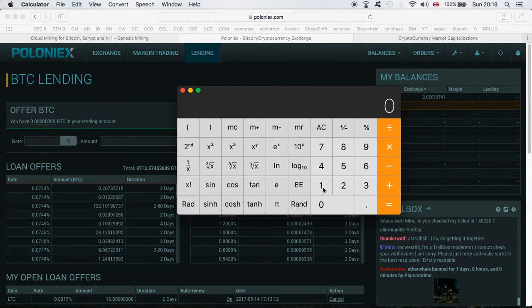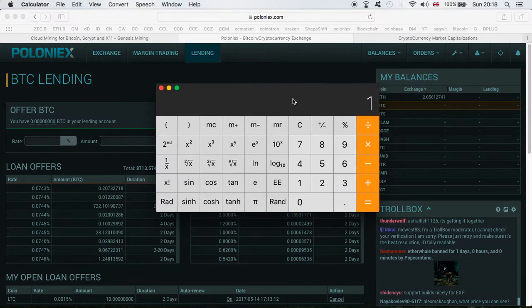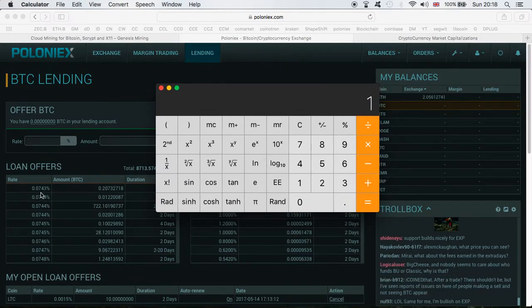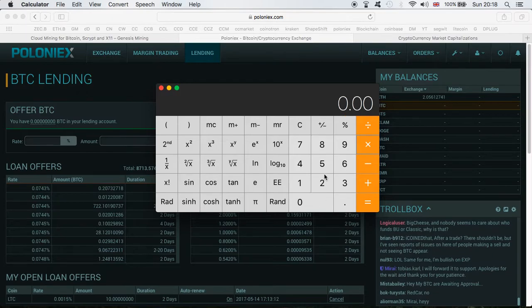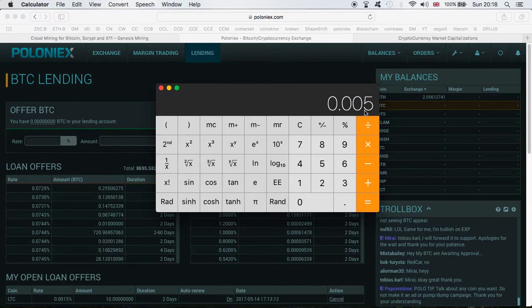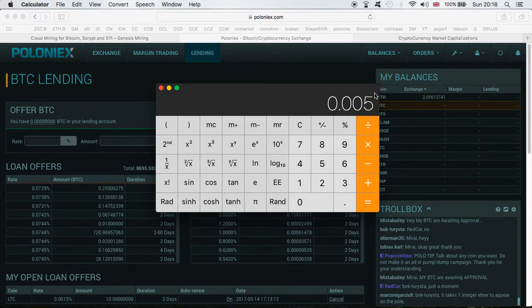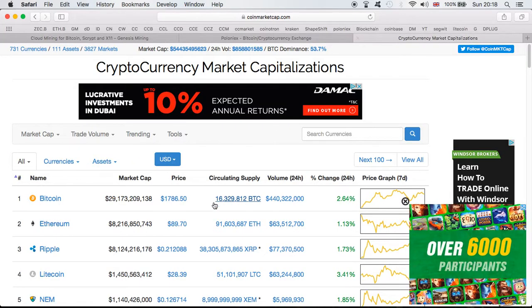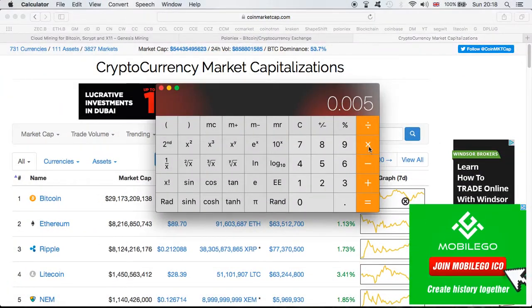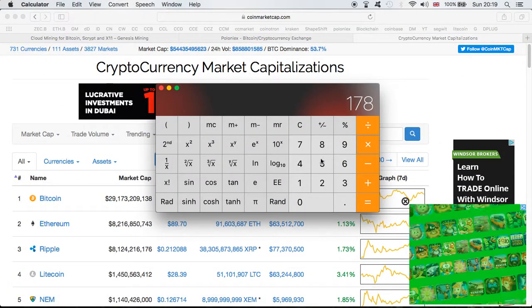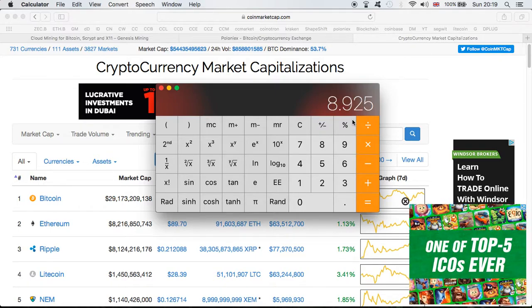So let's calculate now the profits, guys, and this is where it becomes interesting. You want to lend one Bitcoin, for instance, and let's say you want to lend it at 0.0500. So you multiply this by 0.00500, right? And this is what you're going to be getting in terms of Bitcoin. And from here, guys, all you got to do is calculate this by the amount. So let's say 1785 times 1785.